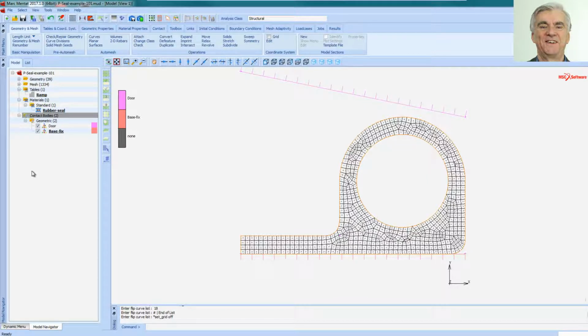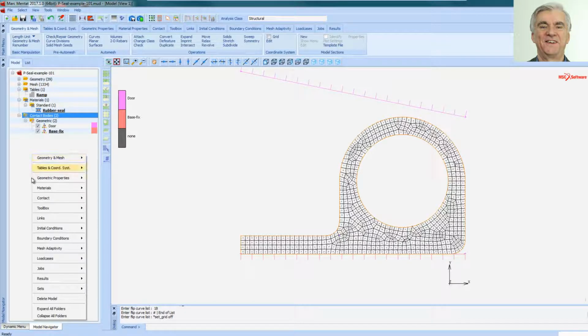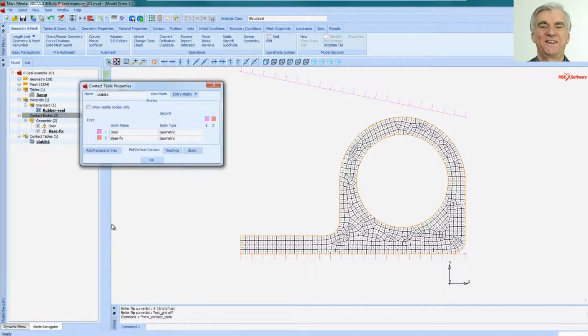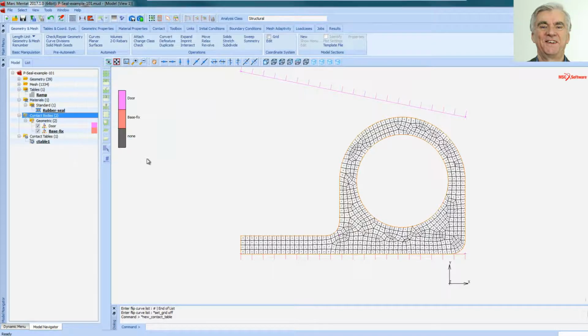Now I want a contact table to tell Marc which bodies can touch which, and which are glued to which. So if I right click in the navigator area again, click on Contact and New Contact Table, here we have two items. Now that reminds me I've forgotten to make the flexible contact body, so I'll click OK there.